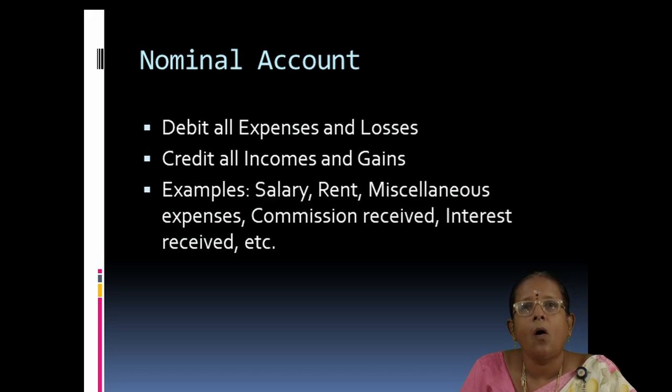Then credit all incomes and gains. It may be direct income or it may be indirect income. That is, direct income means sales. Indirect income means dividend received, rent received, interest received, or commission received. They are all income. So we have to credit all incomes and gains.